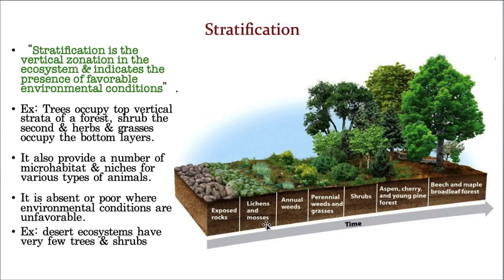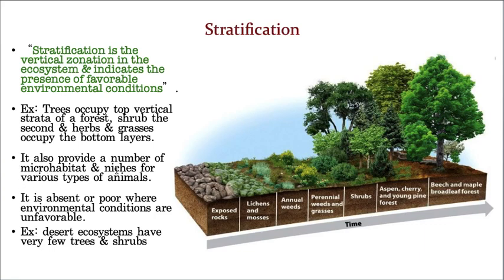And again, go a little further up, again go up, then you can see some small herbs, and then go a little further, you can see some shrubs, and go right up, then you can see these particular trees. Like that, arranging the organisms of a given ecosystem in terms of zonation is called stratification. Due to this stratification, you can see the existence of so many micro habitats and also niches.